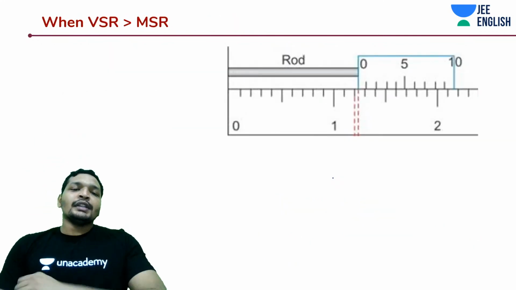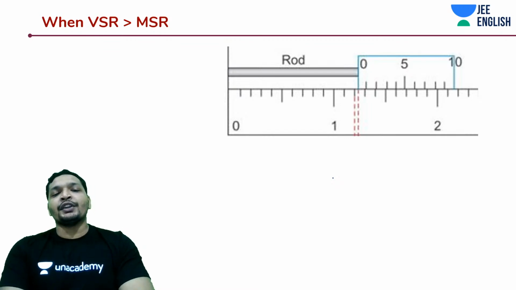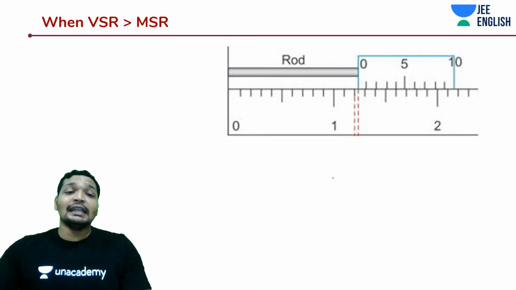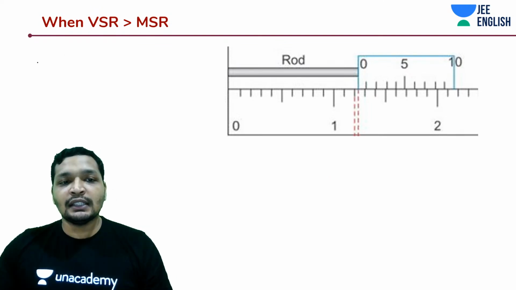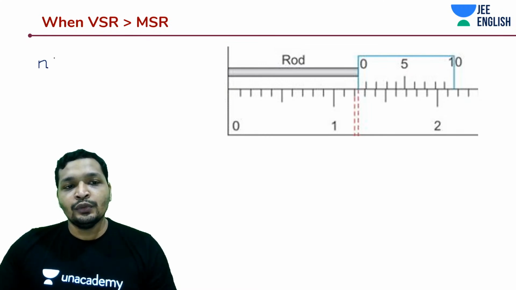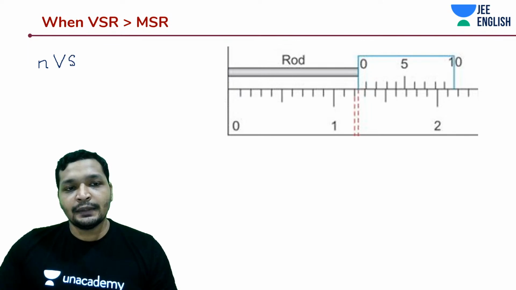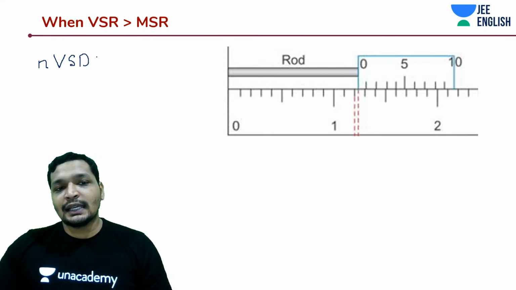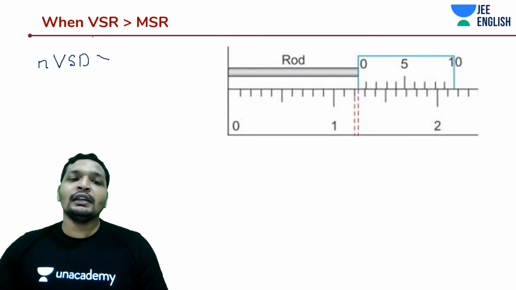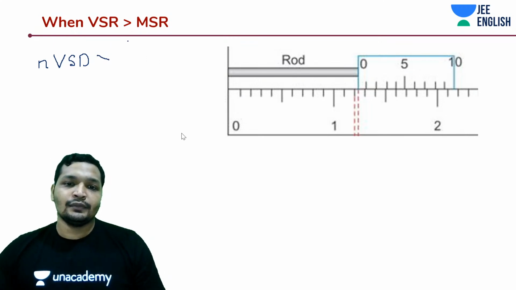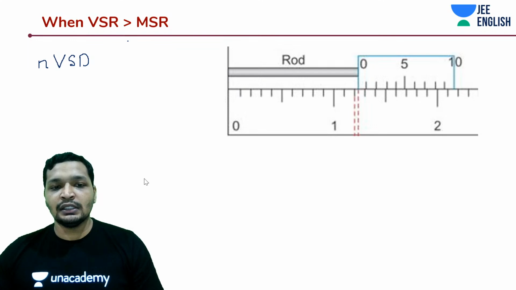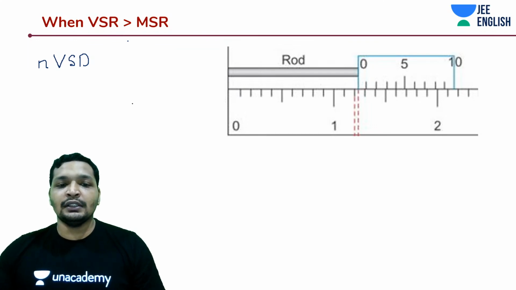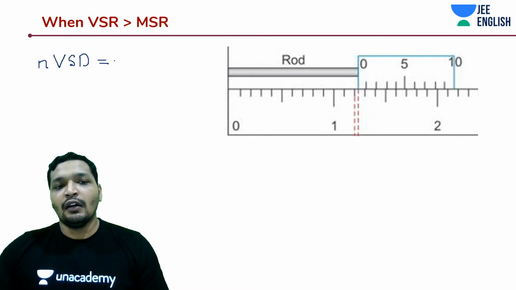Okay. So there would be some places where your Vernier scale reading is greater than your main scale reading. What do I mean by this? We said that n into Vernier scale reading is greater than, okay, earlier we used to say this. So it's basically 1 Vernier scale division is greater than 1 main scale division. Earlier we used to say this, I mean this is fine. This is like saying that n Vernier scale divisions is equal to m main scale divisions, right?